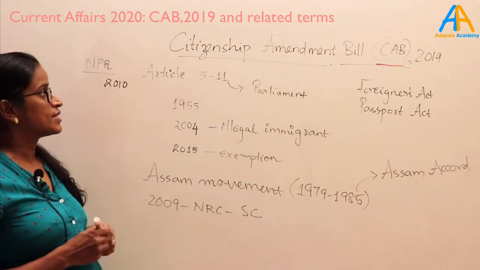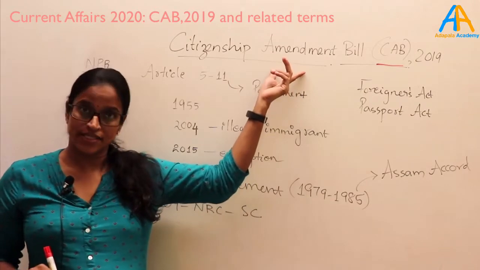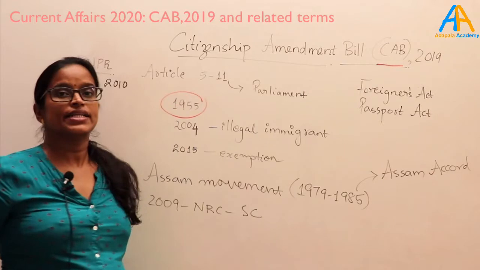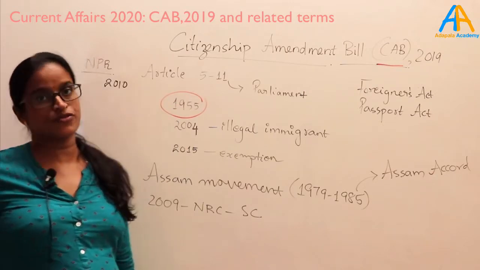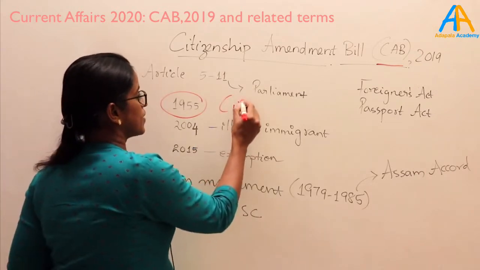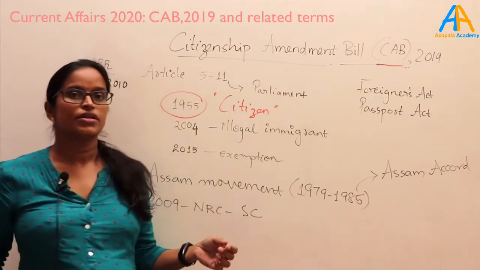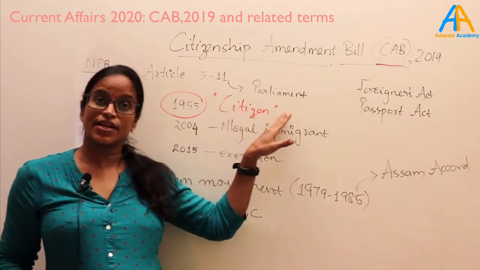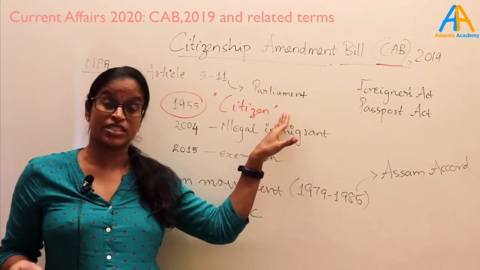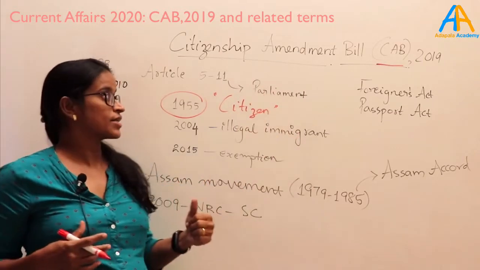Now let us see this bill. Citizenship Amendment Bill. That means that we already had a Citizenship Bill. The original bill was in 1955. Citizenship Act of 1955. That act defines who is a citizen of India. So every nation has their own citizens and they have their own criteria to define who is a citizen. So what India tells who is a citizen will not be relevant for other countries.